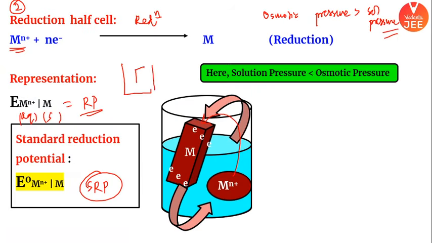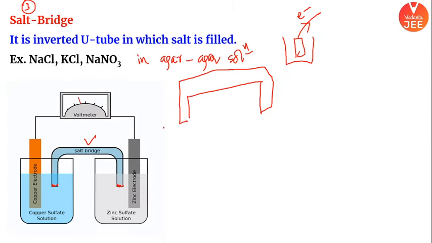Same setup. It is accepting electrons, and it is undergoing reduction. So electrons are moving, but in the solution, ions are not flowing. There is not a flow of ions. To complete this internal circuit, we add this particular salt bridge. It completes the internal circuit so that electricity can be generated, electricity can be produced. I hope you understand the point. ये internal circuit को complete करता है, connect the two half cells.